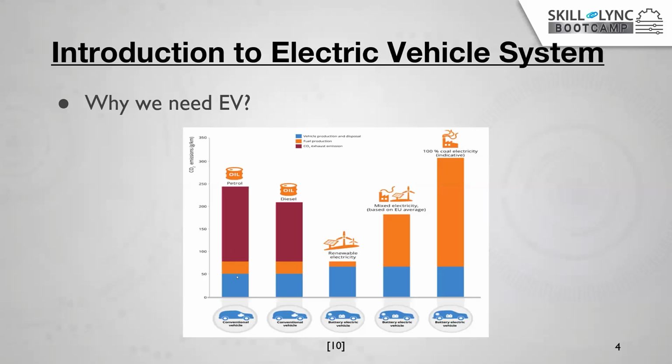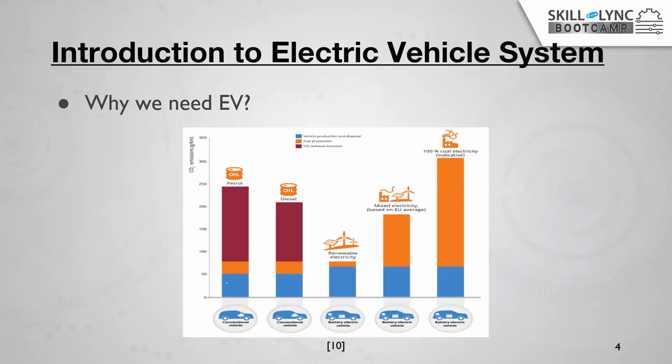And to run this conventional vehicle, we require fuels. These fuels are not directly available in our atmosphere. They are not available in the air. So we extract these fuels from crude oil. When we are extracting diesel or petrol or some other oil from the crude oil, it also produces so much carbon emission, which also contributes to the atmosphere. And we all know that when the vehicles are running on the road, they produce so much pollution.